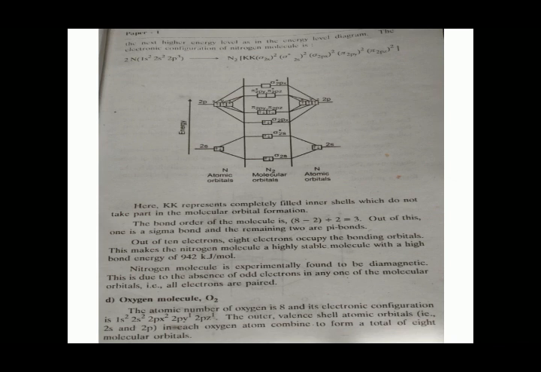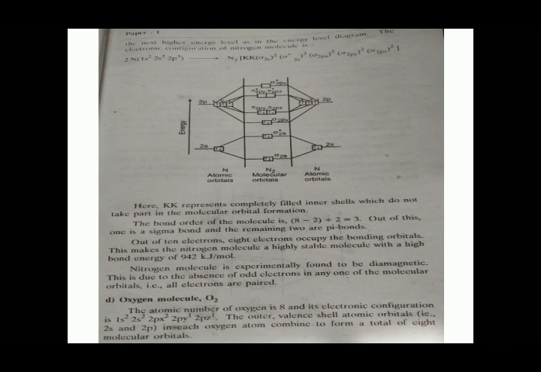The electronic configuration of the nitrogen molecule is 2N, 1s2, 2s2, 2p3 gives N2, KK, sigma 2s square, sigma star 2s square, sigma 2px square, pi 2py square, pi 2pz square. Here KK represents completely filled inner shells which do not take part in the molecular orbital formation. The bond order of the molecule is 8 minus 2 divided by 2 equal to 3. Out of this, one is a sigma bond and the remaining 2 are pi bonds.